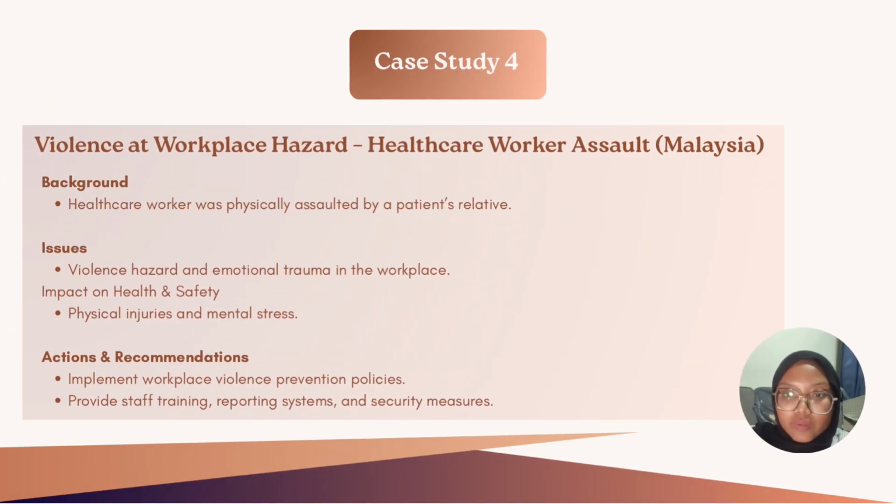Next is violence at workplace hazard, a healthcare worker assault in Malaysia. A healthcare worker was physically assaulted by a patient's relative. The issue is violence hazard and emotional trauma in the workplace. And the impact on health and safety is physical injuries and mental stress. And we are going to implement workplace violence prevention policies and provide staff training, a reporting system and security measures.